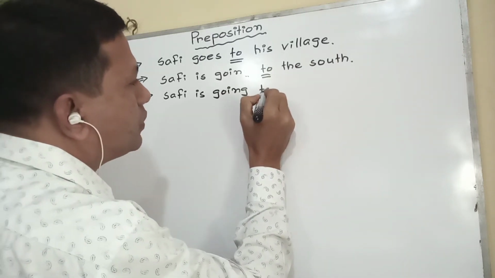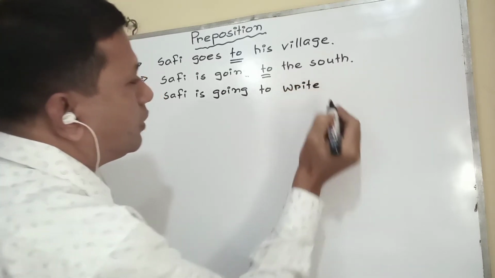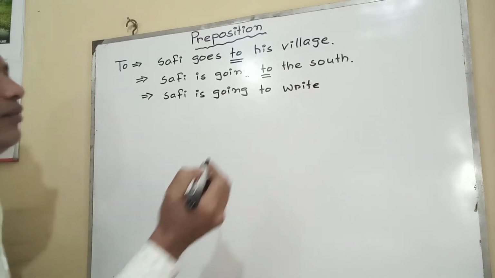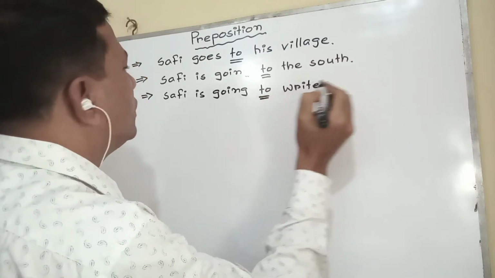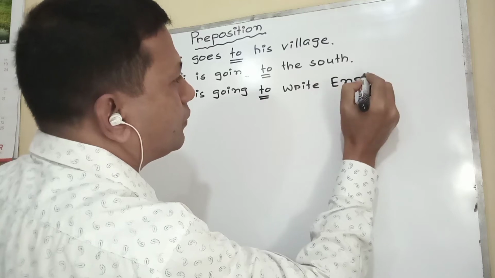Safi is going to write something. So whenever you see that before the present form of a verb, in a fill in the gap in the use of prepositions, at that time you have to use to. Safi is going to write English.